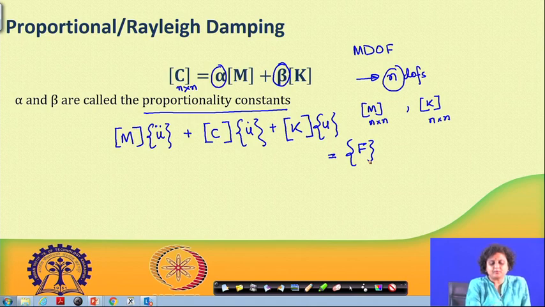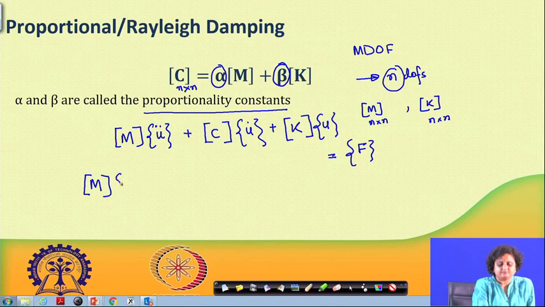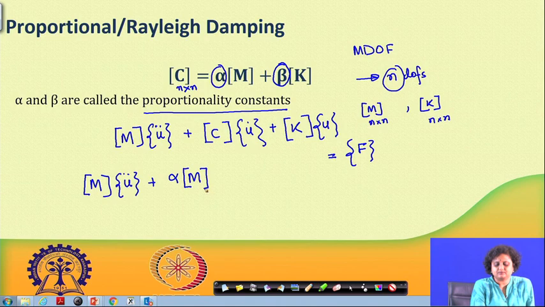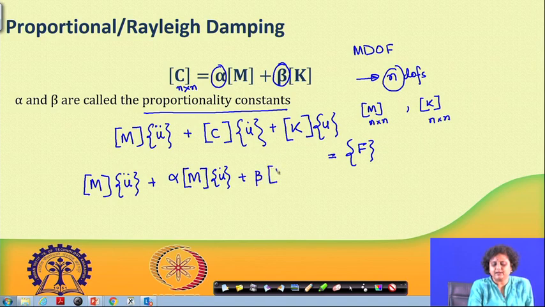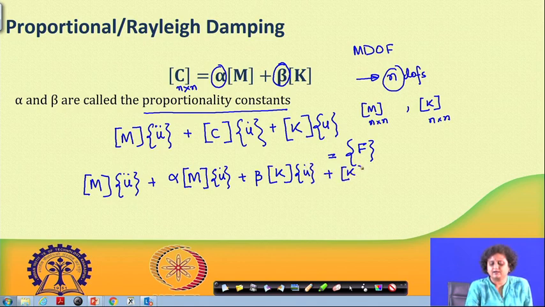If we have used proportional damping, this equation M u double dot plus C u dot, where C is alpha times the M matrix plus beta times the K matrix, multiplied by u dot, plus K u is equal to f.